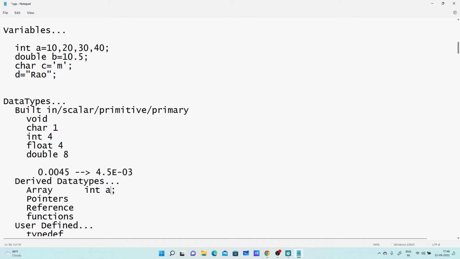So how can I do it? By introducing this particular operator, the square brackets. It is called the array subscript operator. If you skip the highlighted portion, it's a normal variable, but by looking at the highlighted portion, it's an array. So what is this? This is derived. We derived it from the existing one.